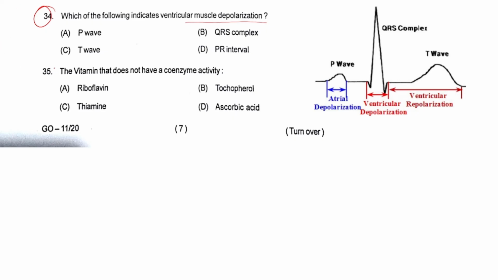Next, question number 35. The vitamin that does not have a coenzyme activity is, options are riboflavin, thiamine, tocopherol, and ascorbic acid. Let me write which vitamins are these.